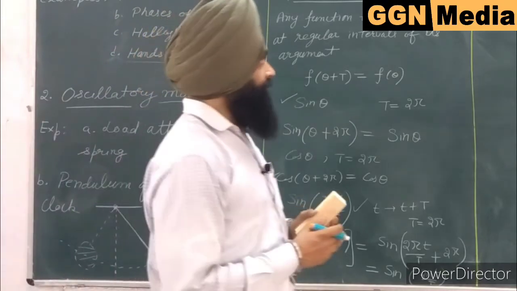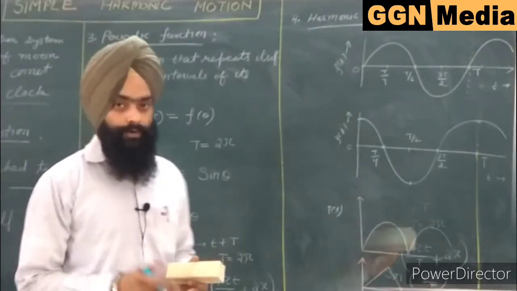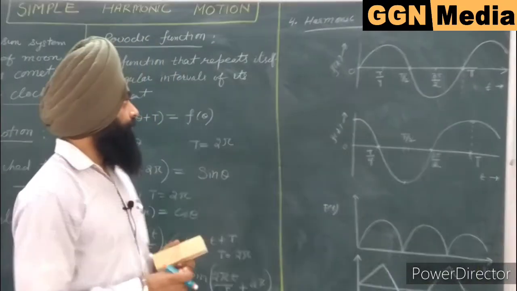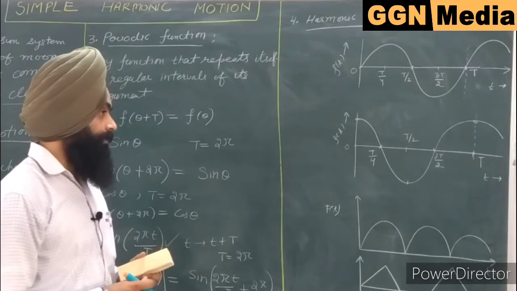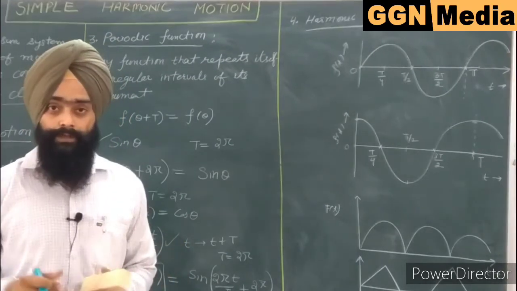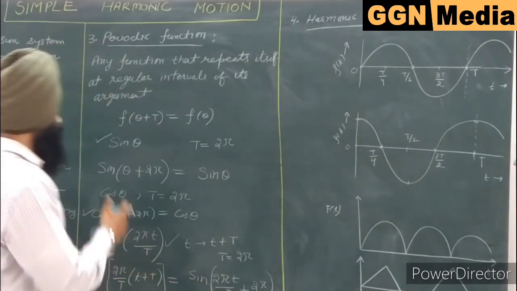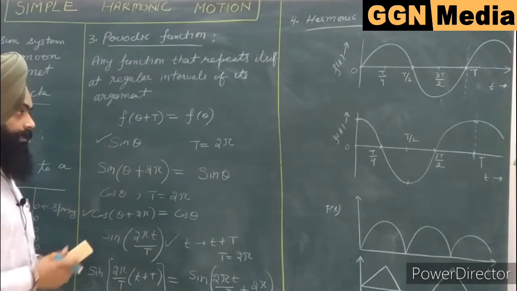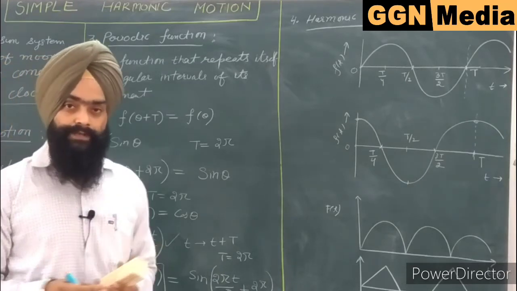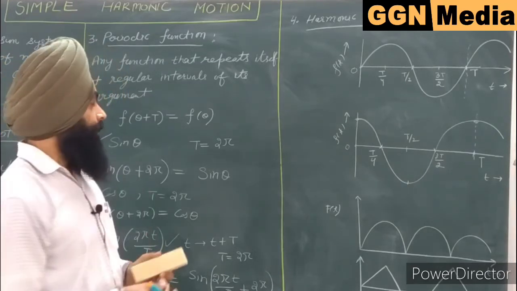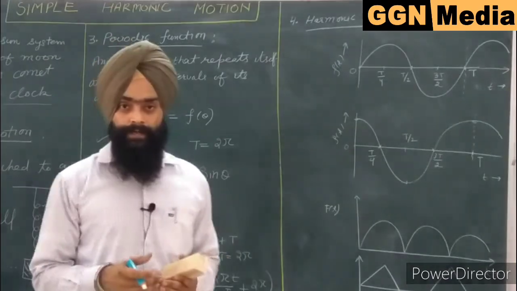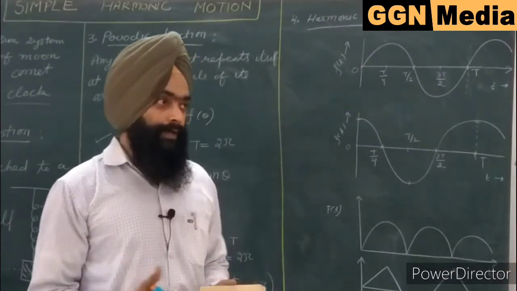So let us switch to our fourth definition, the harmonic functions. The harmonic functions are those functions which repeat themselves after a regular interval of time. The best examples of the harmonic function are sine theta and cos theta. But every periodic function is not a harmonic function. The main condition is that it should represent a sinusoidal wave.